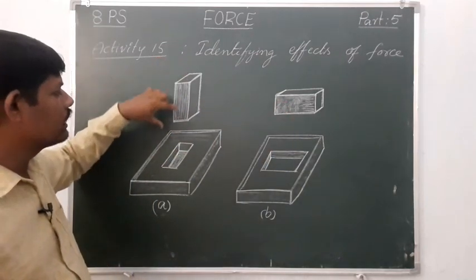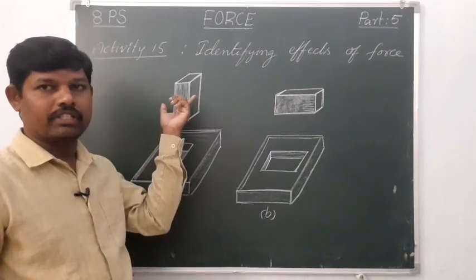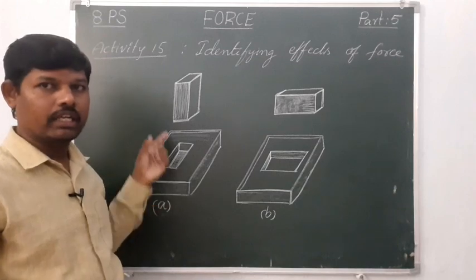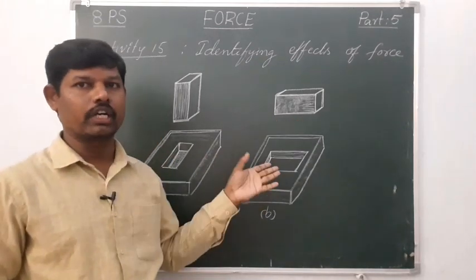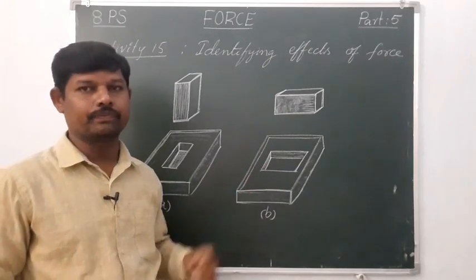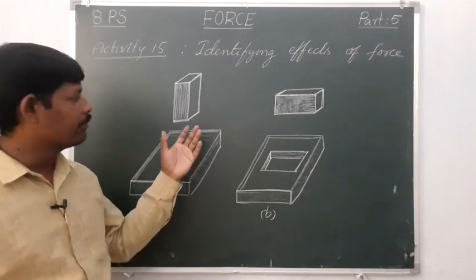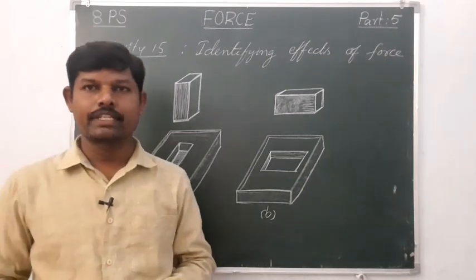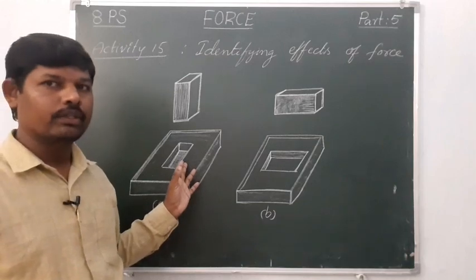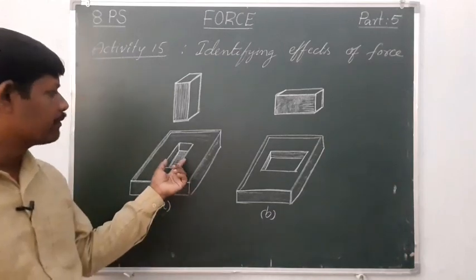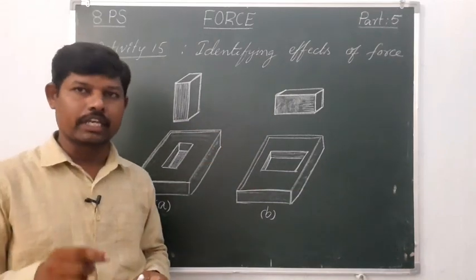Place one brick vertically in the first tray, and the second brick horizontally in the second tray. After placing the two bricks, remove them and observe the depths. By observing the depth, we have to see whether the two bricks sink the same depth or not.